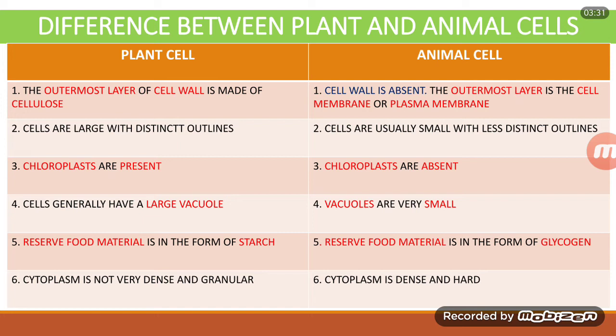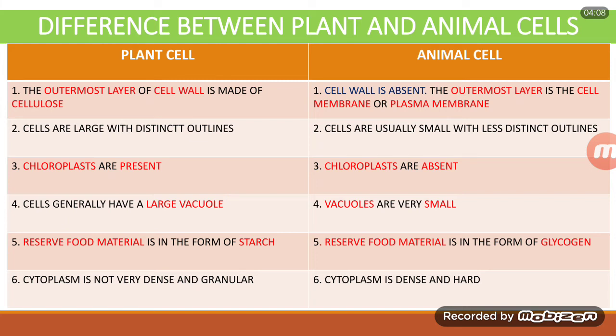Second difference is cells in case of plant cells are large with distinct outlines, whereas in case of animal cells, these cells are usually small with less distinct outlines. Number 3, chloroplasts are cell organelles which are present in plant cell, and chloroplasts are absent in animal cell. And which pigment is present inside the chloroplast? It is chlorophyll. This is the reason why the plants are green in color.